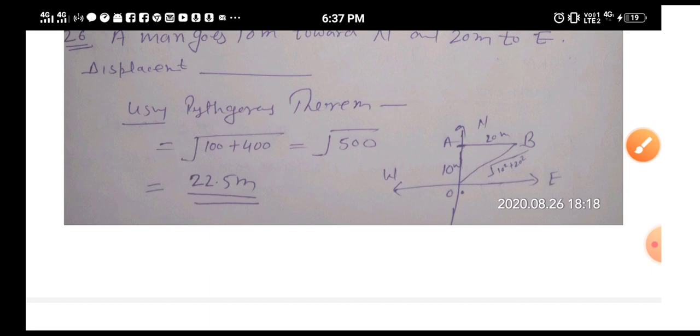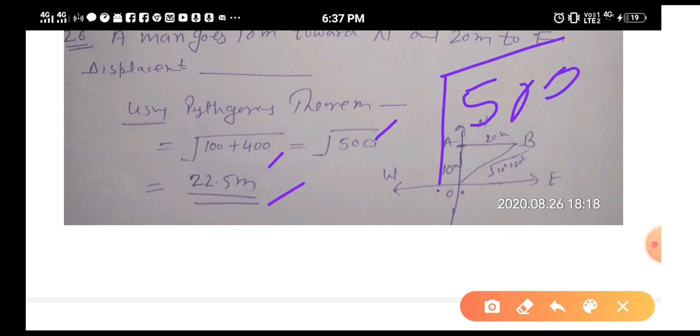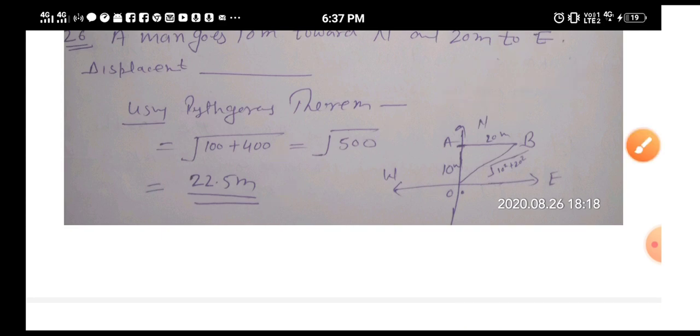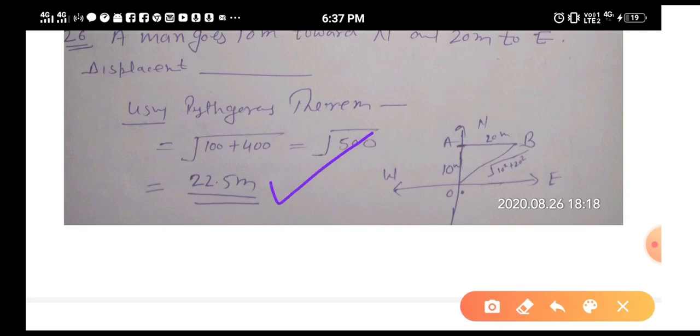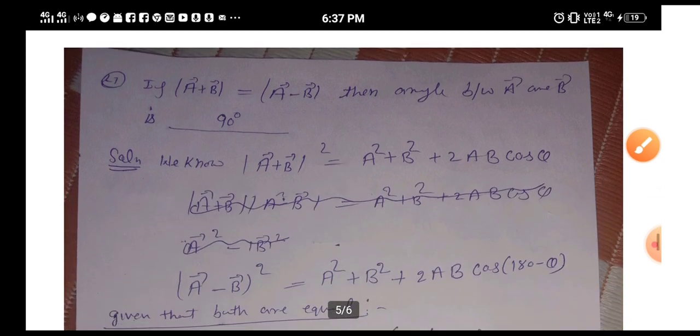By using Pythagoras theorem, hypotenuse square is equal to base square plus perpendicular square, you will get the answer under root 500. You can calculate its square root as you did in your 10th standard, and you will get the answer 22.5.